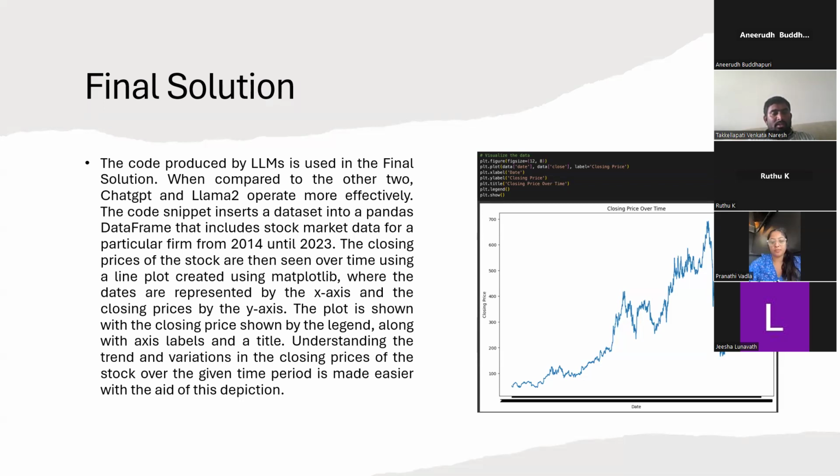The closing prices of the stock are then seen over time using a line plot created using matplotlib, where the dates are represented by the x-axis and the closing price by the y-axis. The plot is shown with the closing price shown by the legend along with the axis labels and the title. Understanding the trend and the variations in the closing prices of the stock over the given time period is made easier with the aid of this depiction.